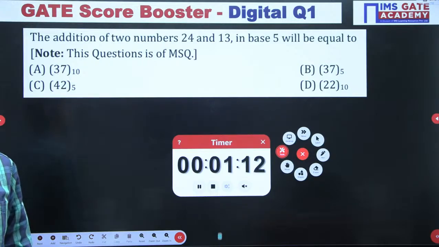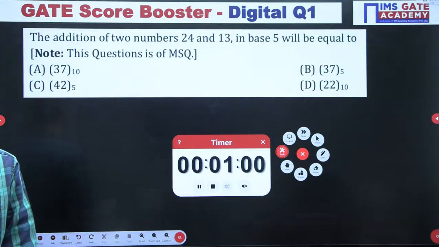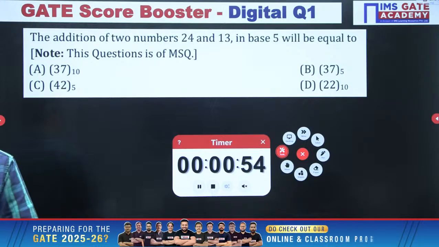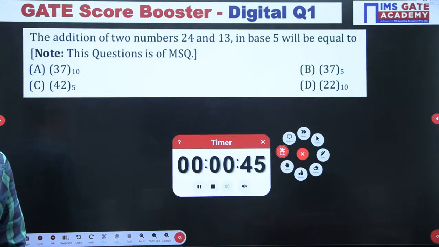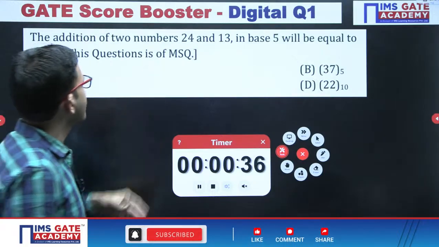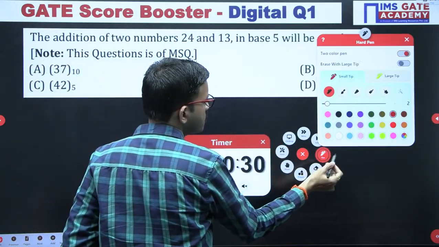This is a question related to addition operation. This question is MSQ, and this is very important. Either one option or more than one option can be correct.